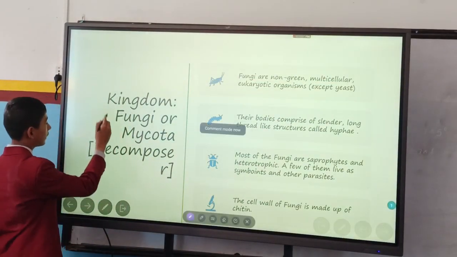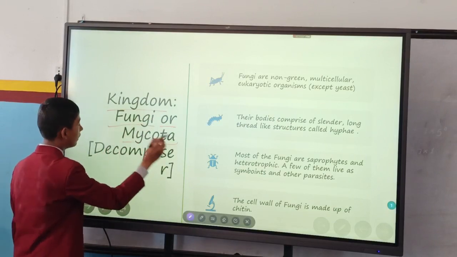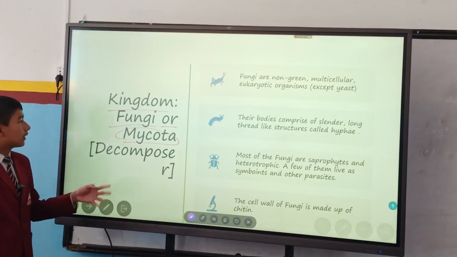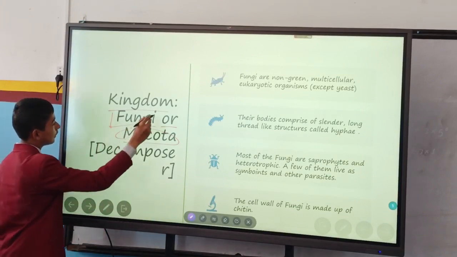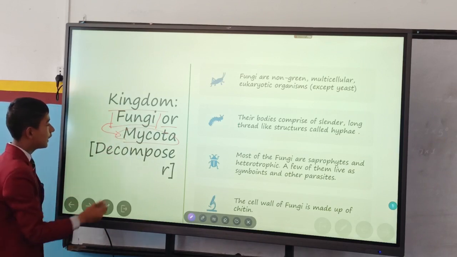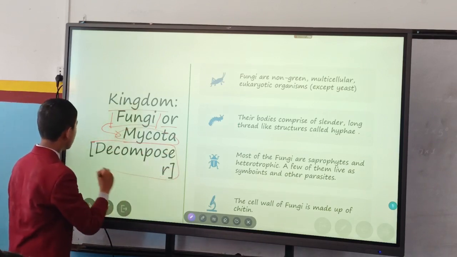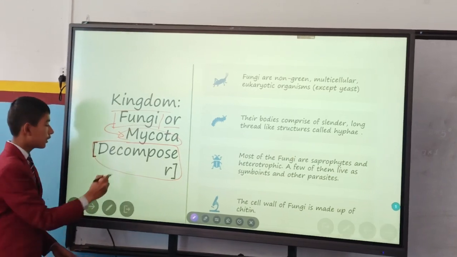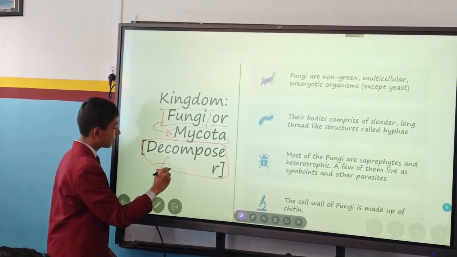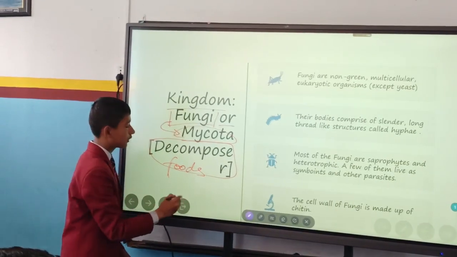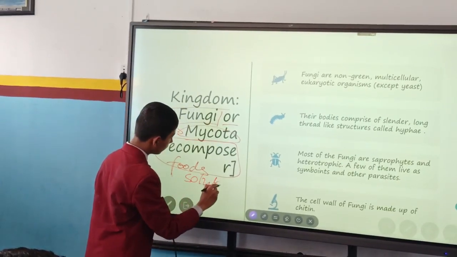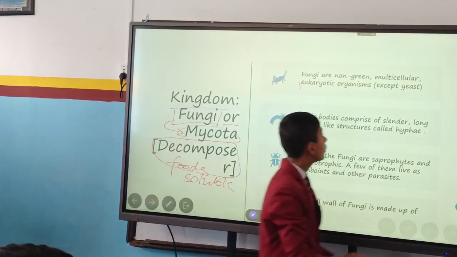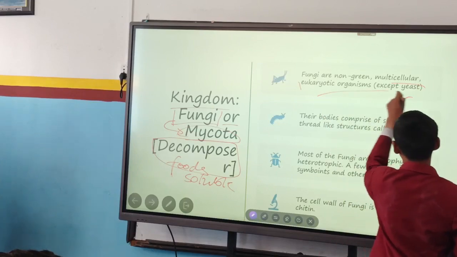So it's given here about kingdom Fungi or Mycota. As it was before for Protista, now it's given here about fungi. Fungi are also called Mycota. Fungi are decomposers. Decomposer means those type of organisms which break down producers or foods or nutrients into soluble substances. And it's given here that fungi are non-green multicellular eukaryotic organisms except yeast.